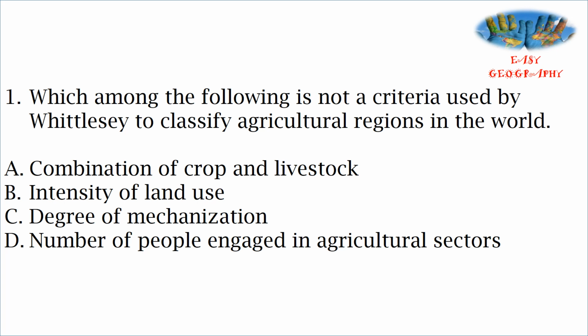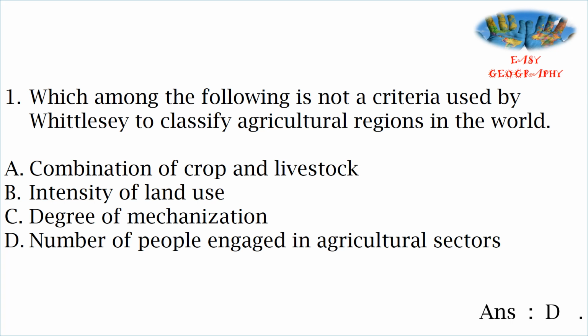Which among the following is not a criteria used by Whittlesey to classify agricultural regions in the world? The agricultural regions in the world were classified by Whittlesey, and he used some criteria for the classification. Among these, which is not a criteria? The options are a combination of crop and livestock, intensity of land use, degree of mechanization, number of people engaged in agricultural sectors. Answer is number of people engaged in agricultural sectors.